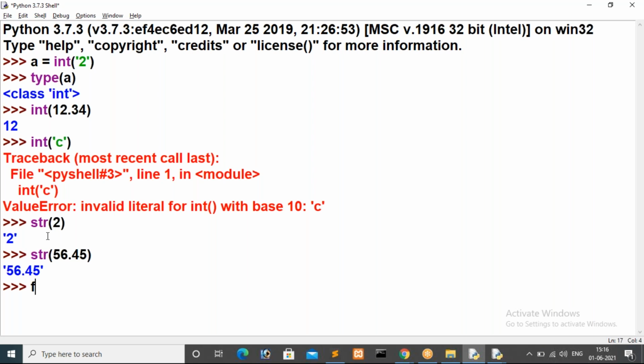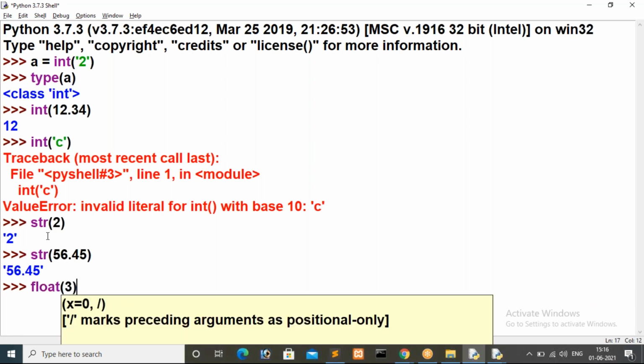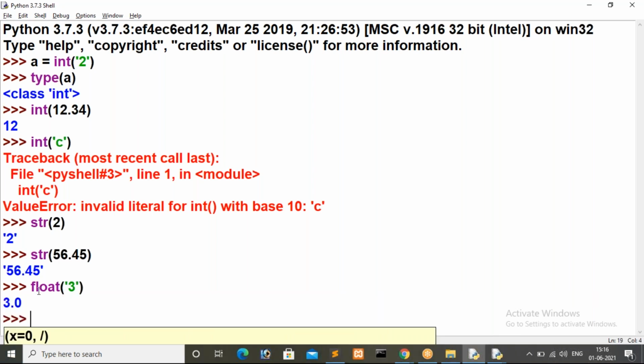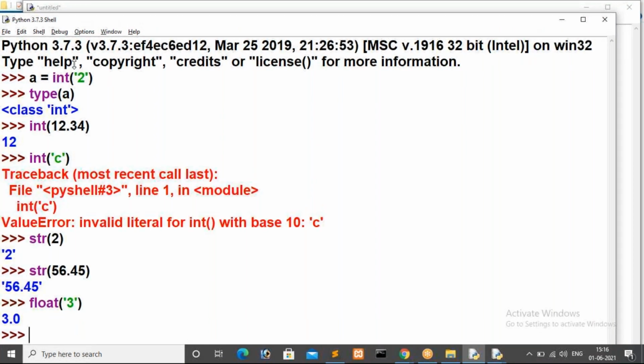In the same way, float also. Float of, I am giving only 3. Even if you specify an integer character, in that case float will consider that one as 3.0.